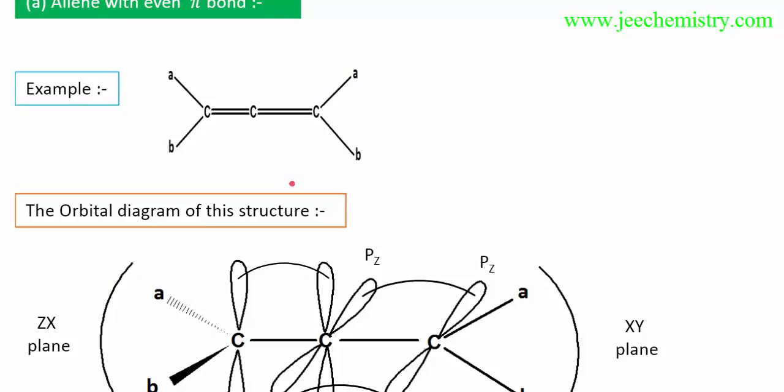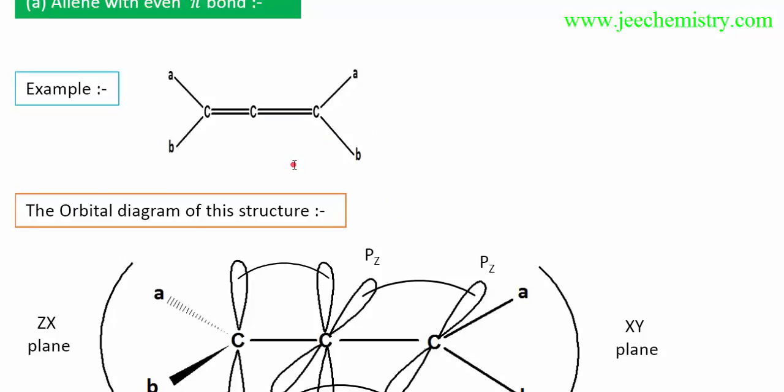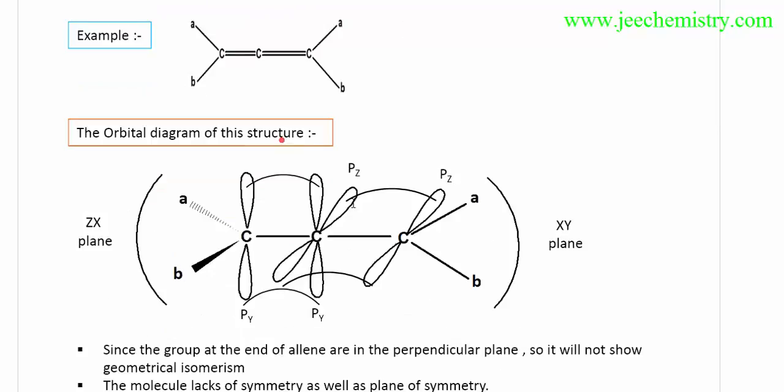How are they optically active? We can see the orbital diagram of these compounds with even pi bonds, in this AB structure. This orbital diagram and this AB will be like this. Whereas this pi bond will form from YY lobes, and this pi bond will form from ZZ lobes.